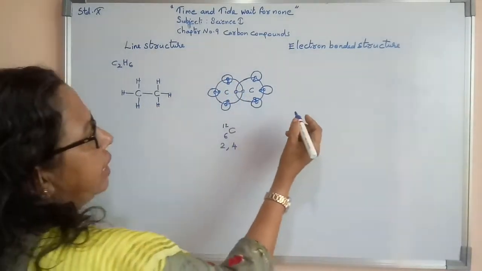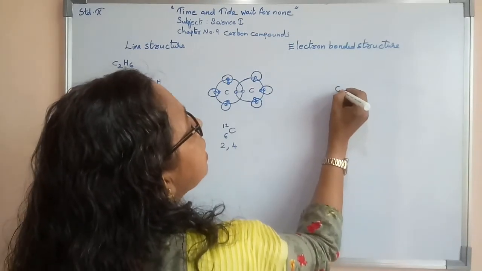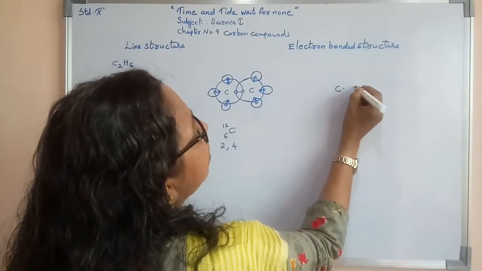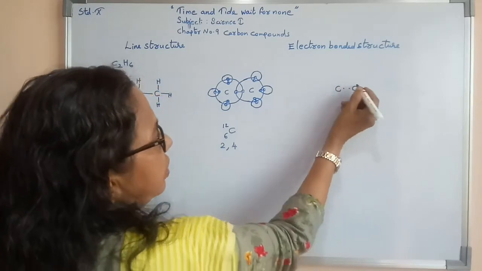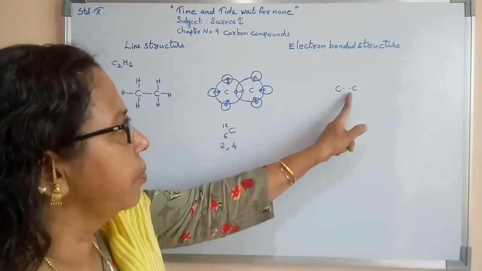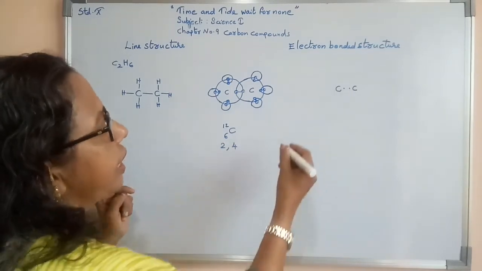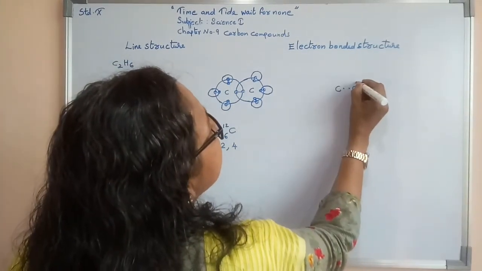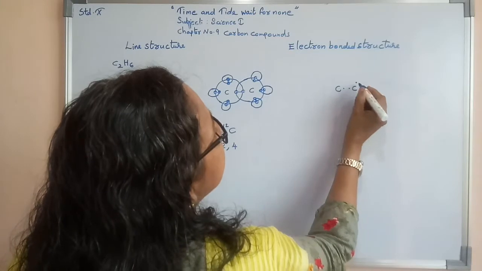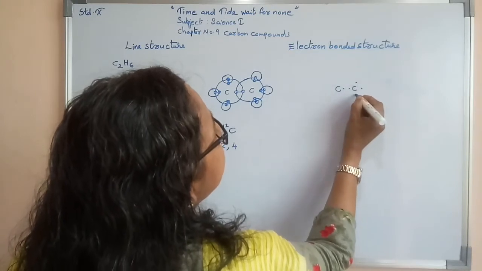Now when showing the electron dotted structure, carbon shares 1 electron with the other carbon. So one electron shown here, and one electron shown here.